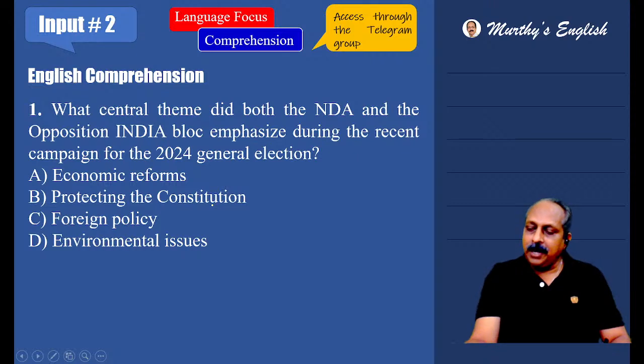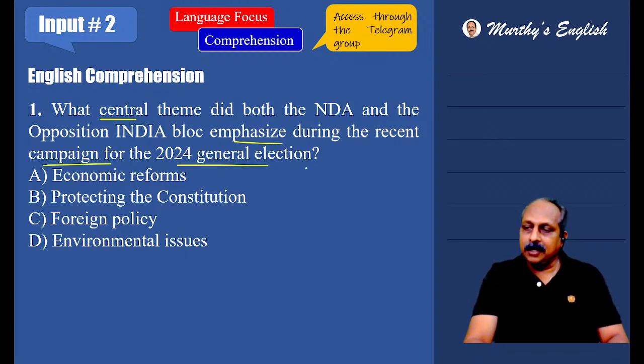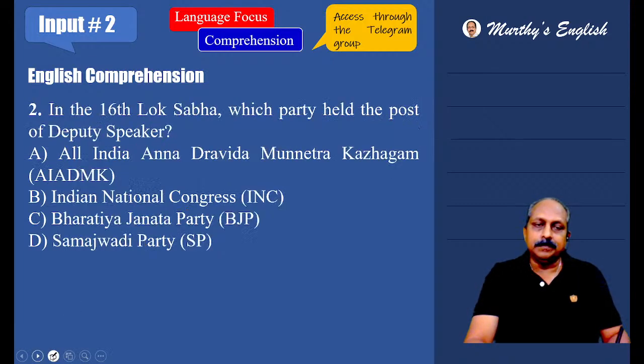Let us go to comprehension-based questions. Please answer quickly. What central theme did both the NDA and the opposition INDIA bloc emphasize during the recent campaign of the 2024 general election? Here it is not about the first Lok Sabha session, it talks about the recently concluded general election at the time of the campaign. What was the central theme? Economic reforms? No. Protecting the constitution? Clearly mentioned. B is the answer.